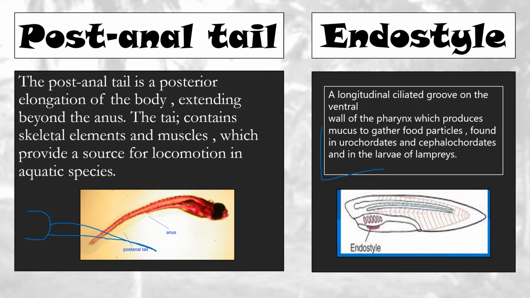It is present on the ventral groove of the wall of the pharynx. This produces mucus to gather food particles. In urochordates and cephalochordates, and in the larvae of lampreys, we can see that. So basically, if this is the pharynx, on the ventral side there is the endostyle, which secretes mucus that holds the food particles, and lets the water flow throughout the body and retain food particles in them. So yes, that is the endostyle.